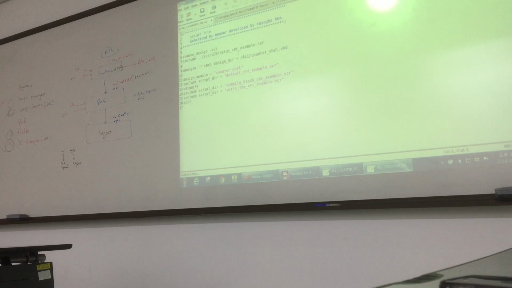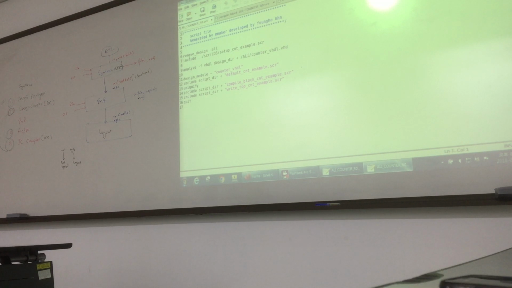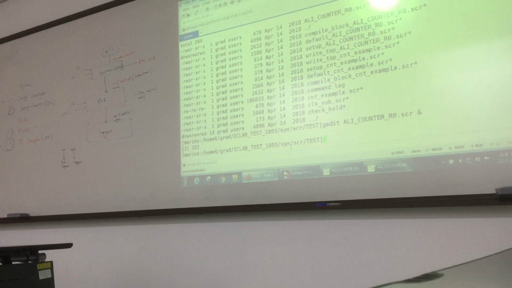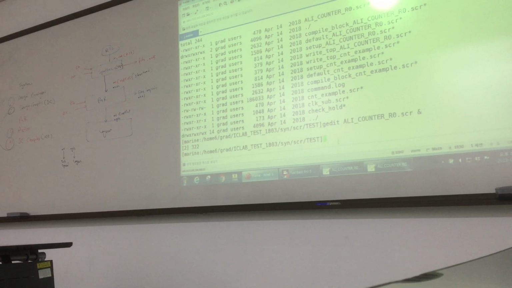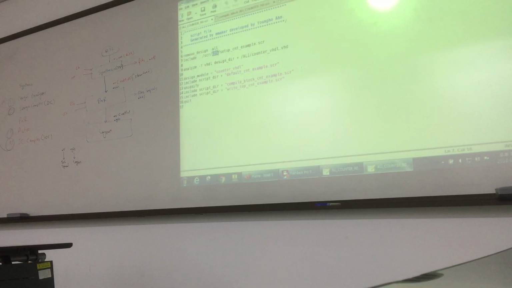So I open all files. So you see this is the main file, Ali underscore counter underscore R0. So if we see here, you see LDS. LDS is Lee Dong-soo. Because he made the script, he put these script files in his folder. So we have to change the location. So now we put this file in our folder. What is its name? Its name is test. You remember? So you see we are in the test folder. So this is our test folder. So first we will change this with test.